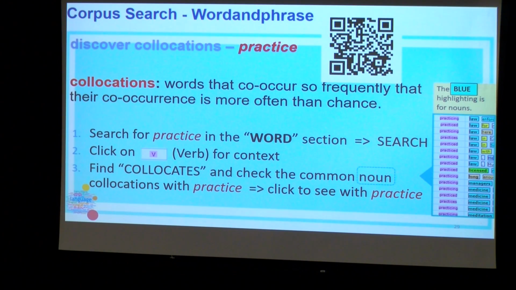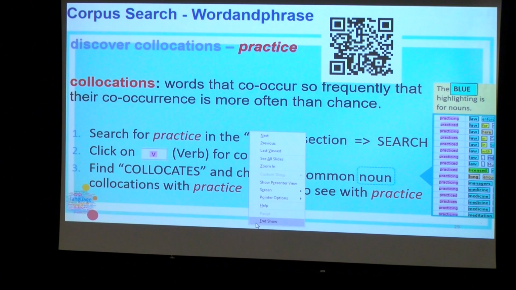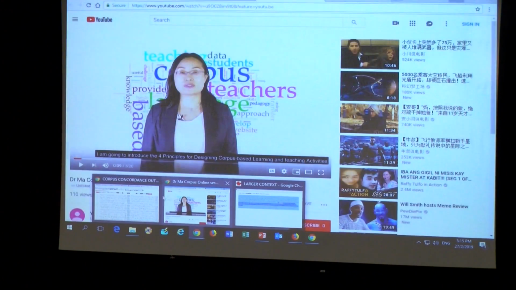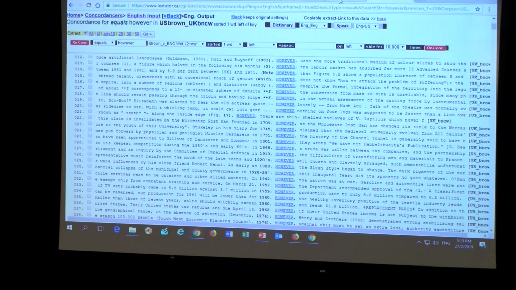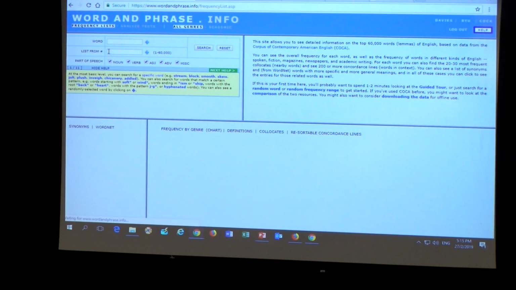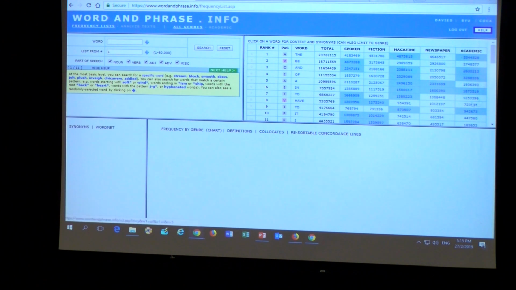Well, so we can search in Word and Phrase, okay? Search practice in Word, okay? Click verb. Now I'm going to show you, okay? You can read this by yourself, okay? Word and Phrase. Here. Frequency list. If you just type one here, okay? List from 1. You see all the rank of words, frequency. That is the most frequent word, okay? You can continue, okay? Practice.